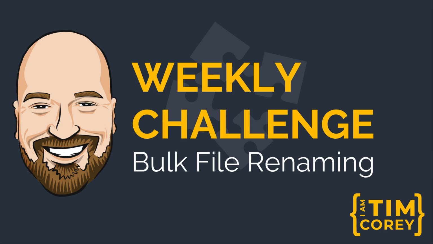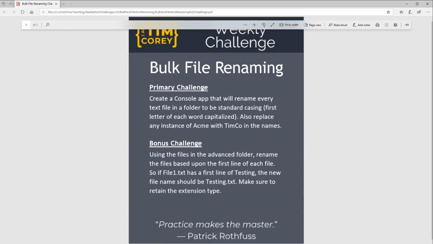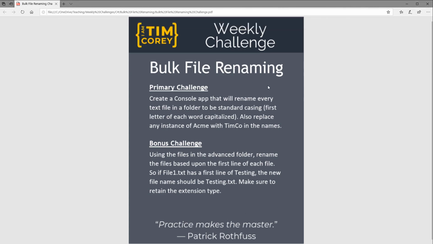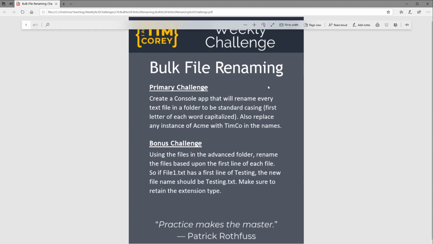Okay, so the goal for this challenge is to be bulk file renaming some files. So we're going to create a console app that will rename every text file in a folder to be standard casing. What I mean by that is the first letter of each word should be capitalized. Also, I want you to replace any instances of the name Acme with Timco. Now notice that Timco, the capital C, is capitalized. So even though we'll be doing standard casing for our names, the exception is Timco.